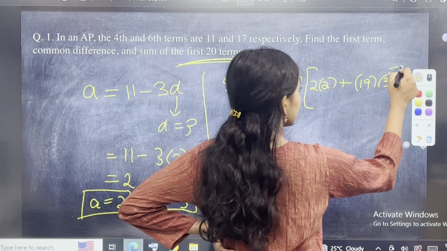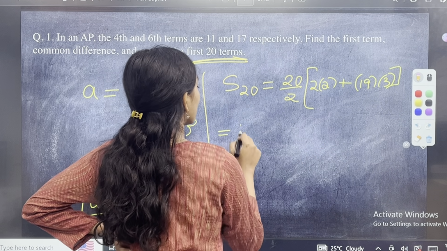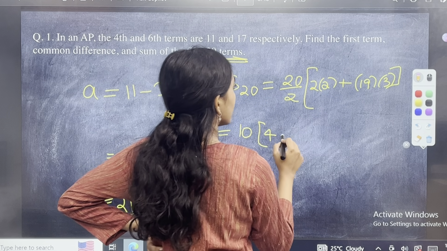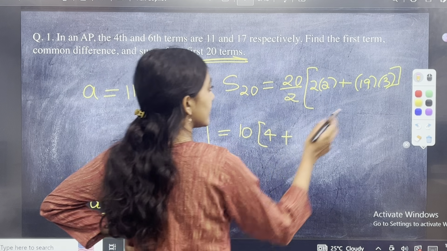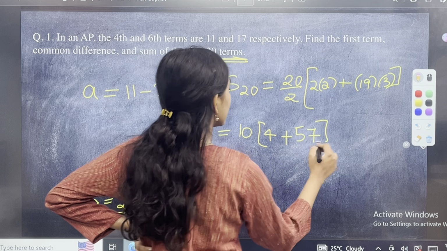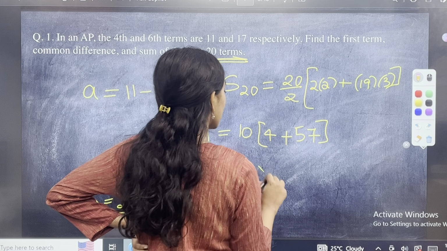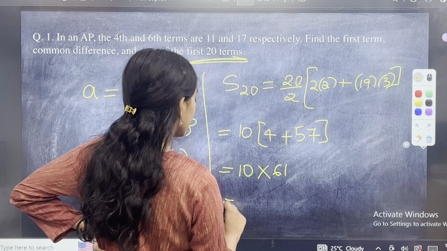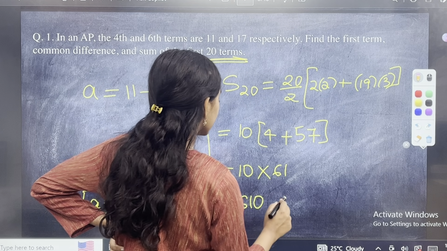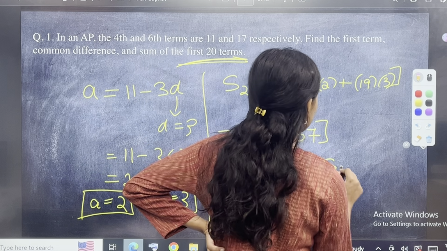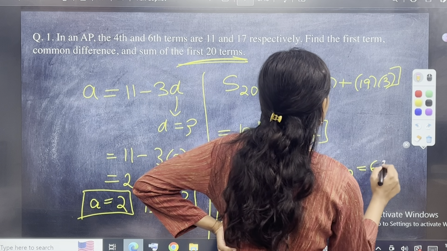Okay, which is 20 by 2, which is 10 into 2 2s are 4 plus 19 into 3. 9 3s are 27. 3 1s are 3 plus 2 is 57. So it is 10 into 57 plus 4, which is 61. So 61 into 10 is 610. So I will write S20 is equal to 610.